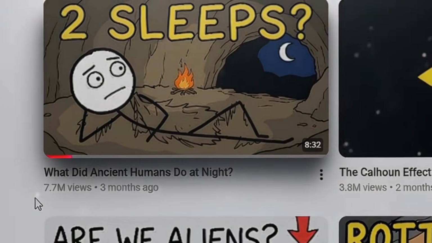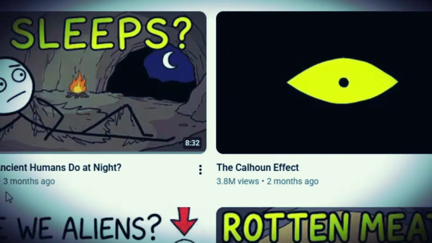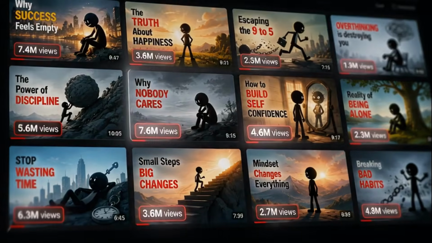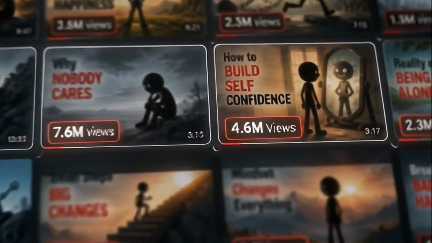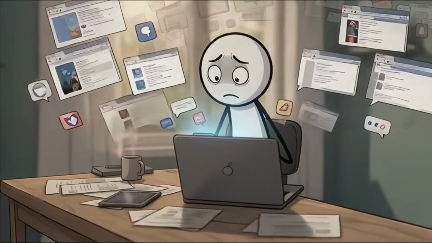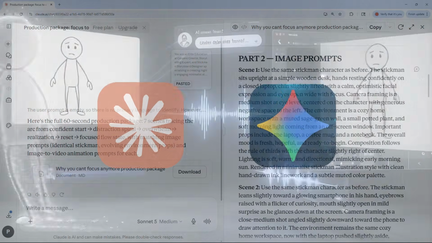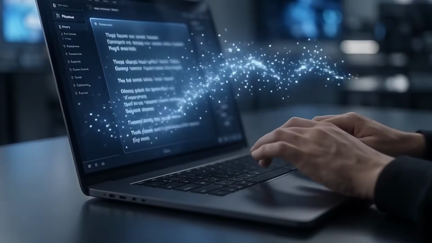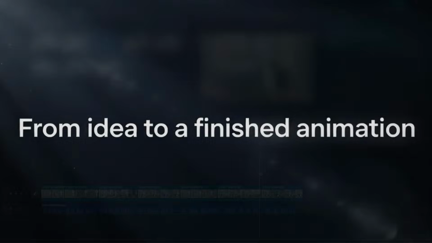One Stickman video gets over 7 million views. Another gets over 3 million. And dozens of Stickman channels are pulling in millions of views with the exact same animation style. The secret isn't the animation. It's the AI workflow behind it. In this video, I'll walk you through the entire process in a few simple steps from idea to finished animation.